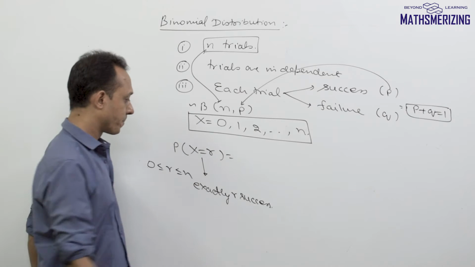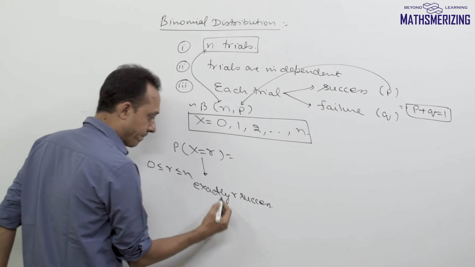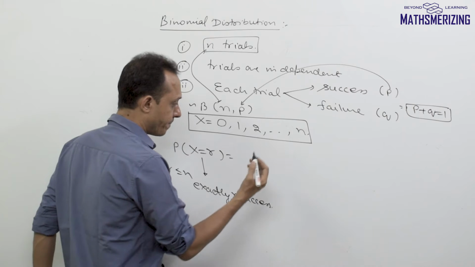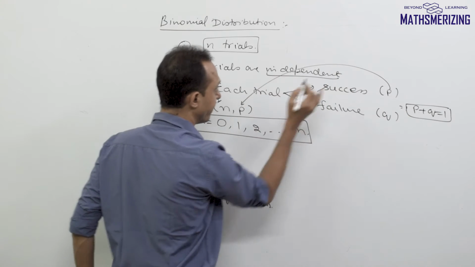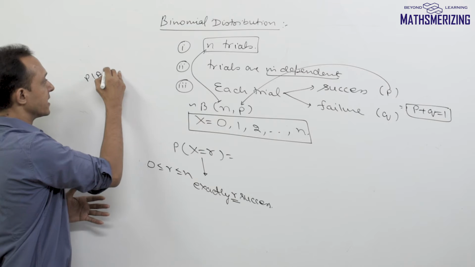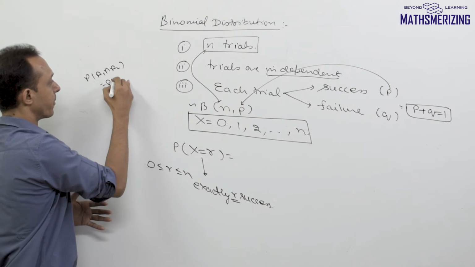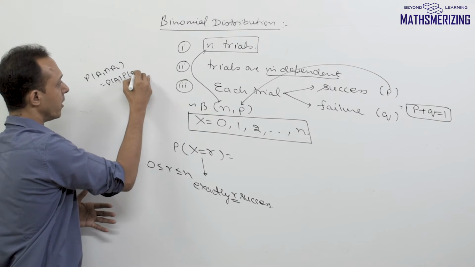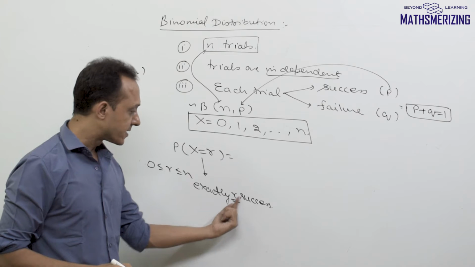These successes are independent, and we know that in case of independent events, the probability of A1 intersection A2 is simply the probability of A1 times the probability of A2.